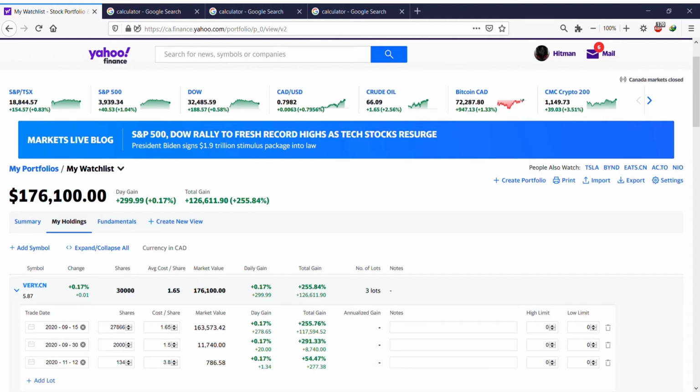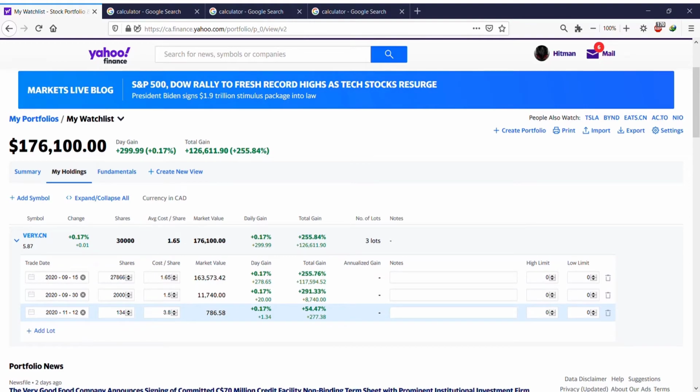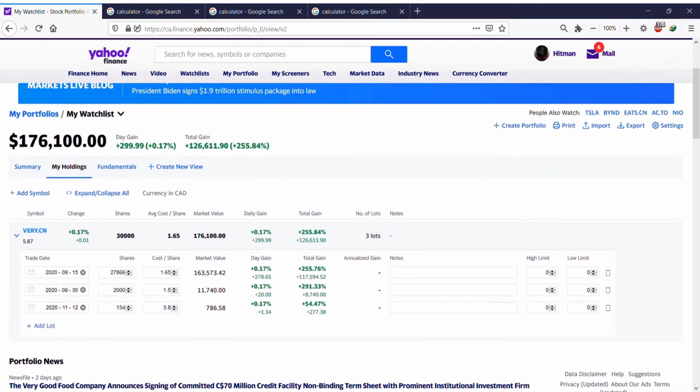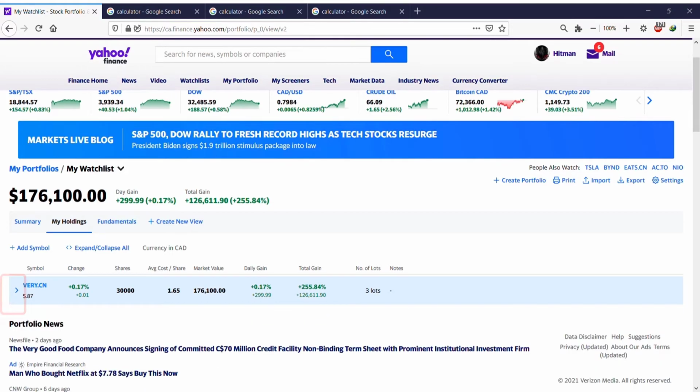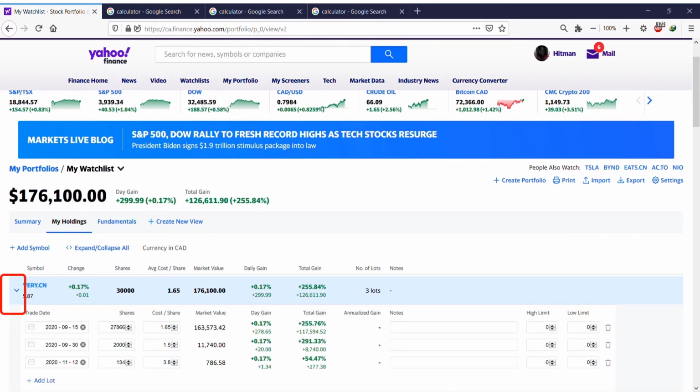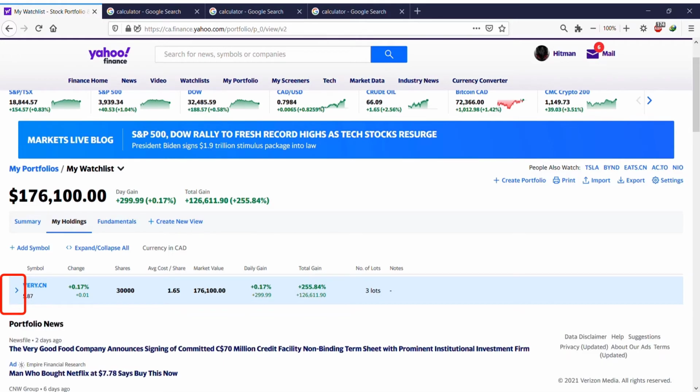And as you can see, for the last lot, I bought 134 on the 12th of November 2020, and the price was 3.8. So it shows how much I gained for that last lot. This is a very, very handy feature of Yahoo Finance. I actually like it more than Questrade itself. Anyways, that's how you can add, and by clicking on this arrow you can bring this up and see it.